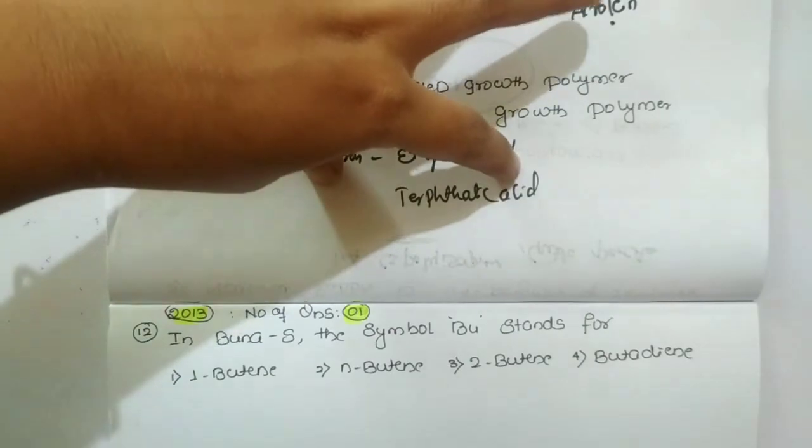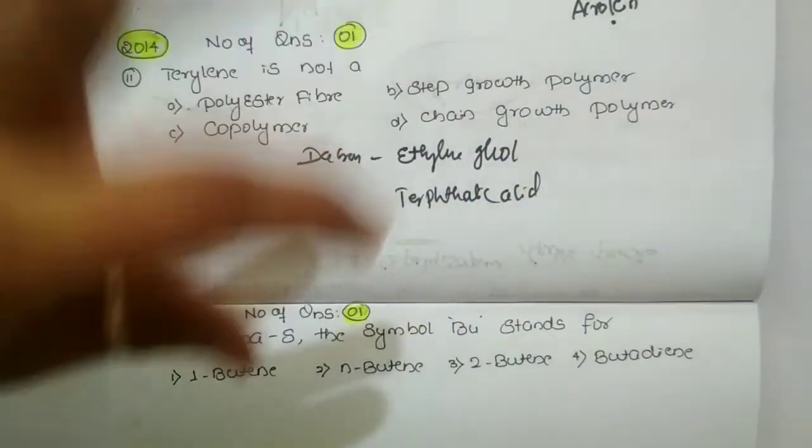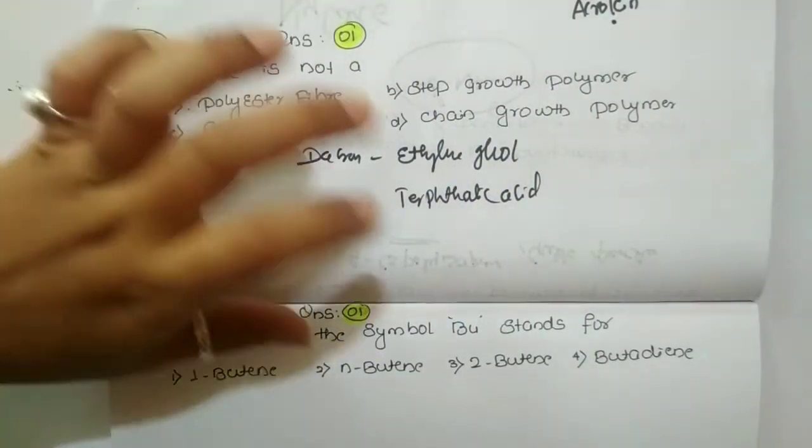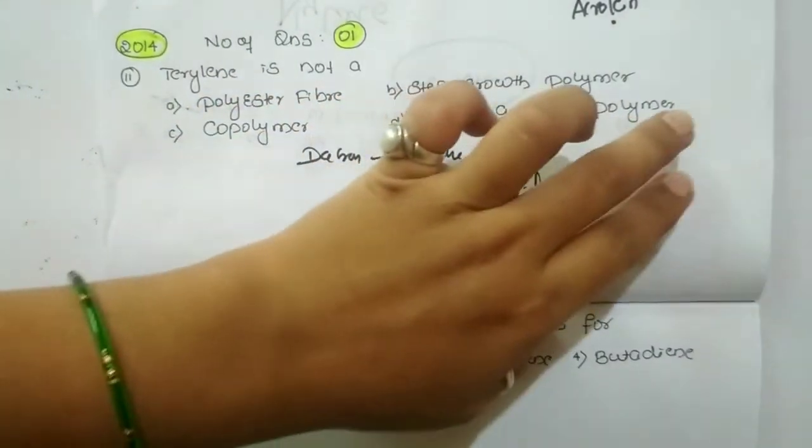Once that polymer is formed, it cannot react with another polymer. That is what we call a chain growth polymer.